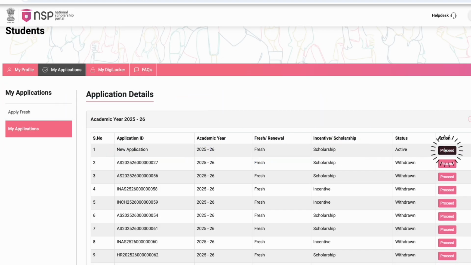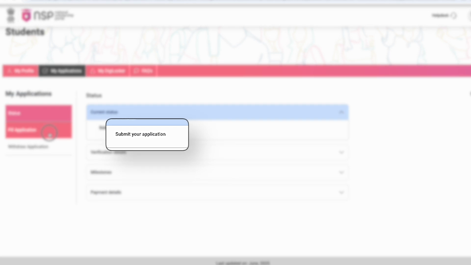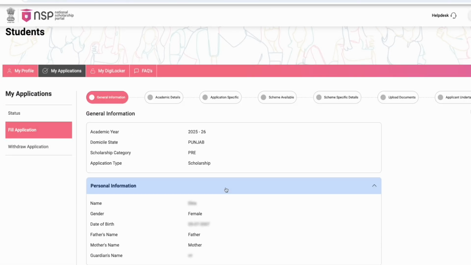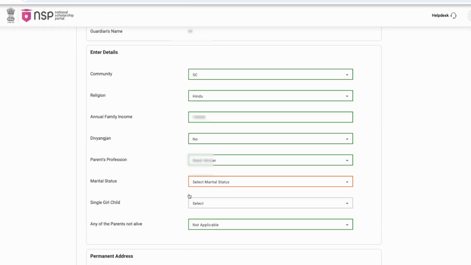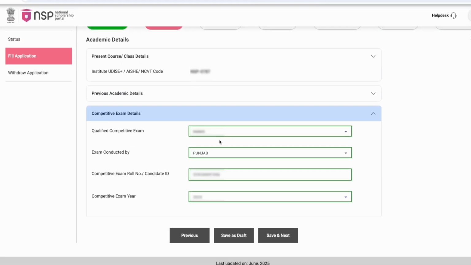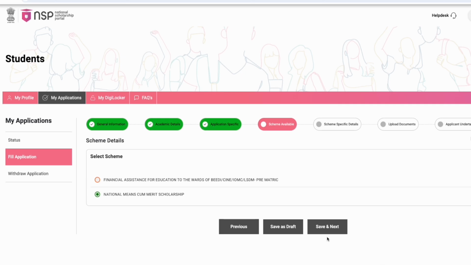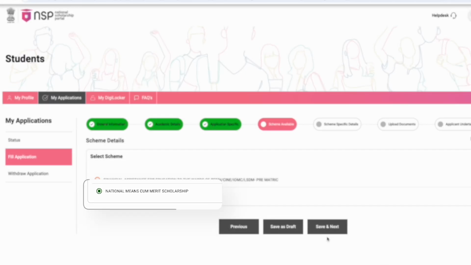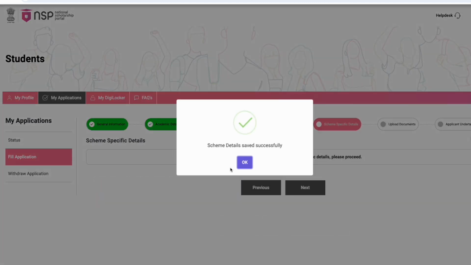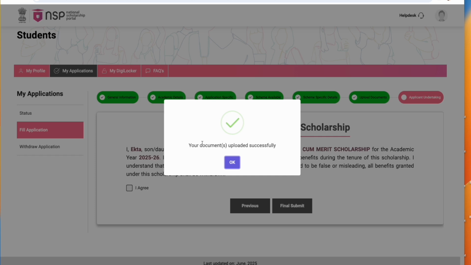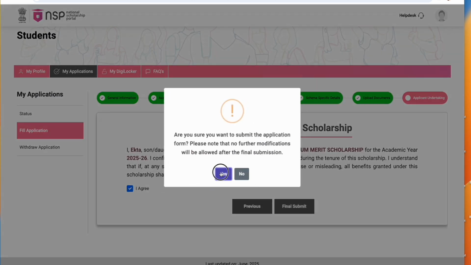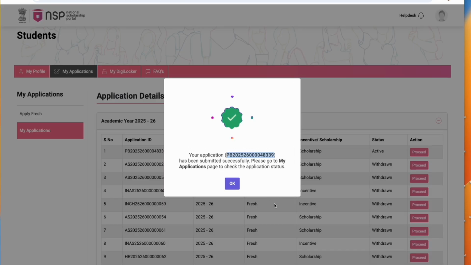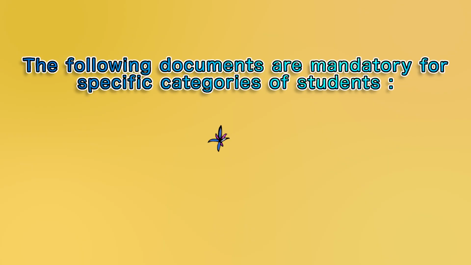And after this, you will see the Submit Your Application option on the screen. In this section, you need to fill in your general information. Then, provide your educational details. Next, under Application Specific Details, select the National Means cum Merit Scholarship and submit. Finally, upload the required documents and submit the application form. After this, you will receive your application ID.